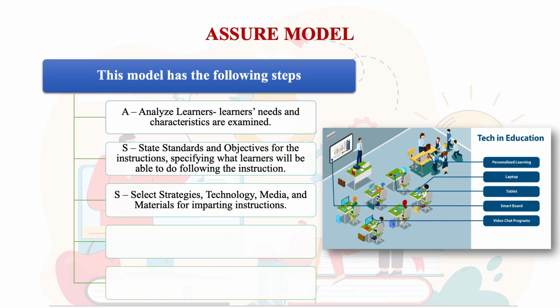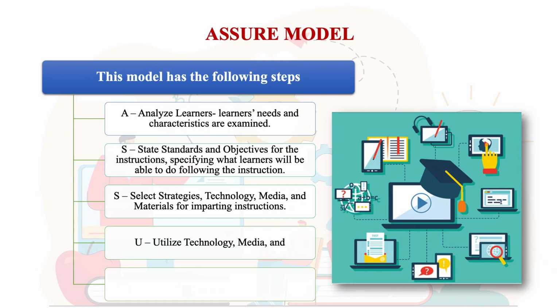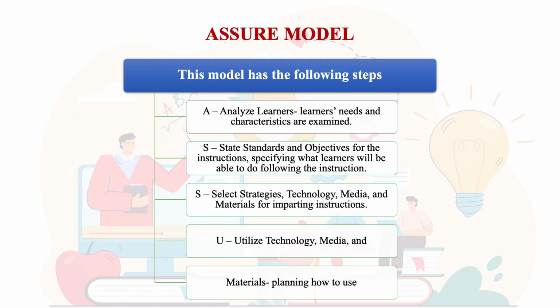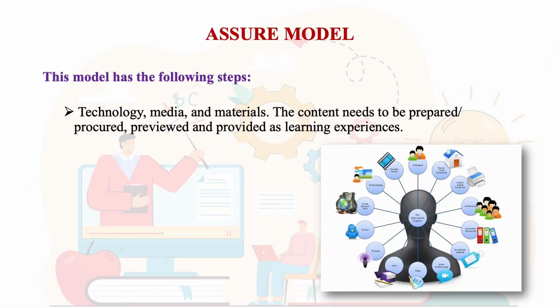S is also for selection of strategies, technology, media, and materials for imparting instructions. These things will also help us to determine how to deliver the learning experiences. And then U, utilize technology, media, and the materials. So this is somewhat similar to the implementation phase of the model that we have just discussed. We plan the implementation, how to use technology, media, materials, and how the content needs to be prepared, procured, previewed, and provided, and of course packaged in the form of learning experience.